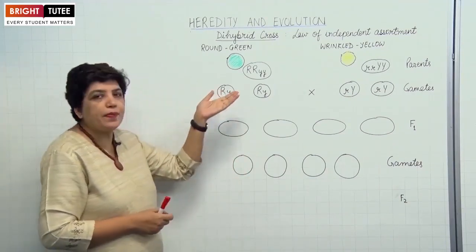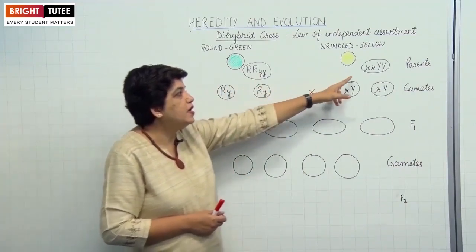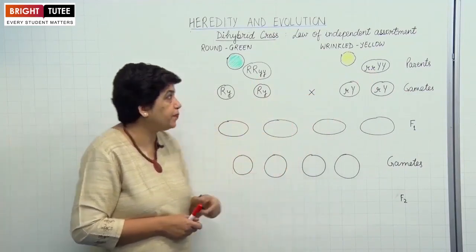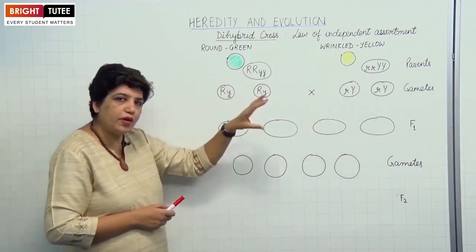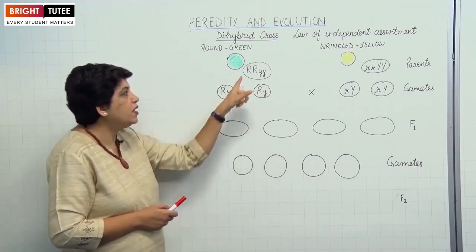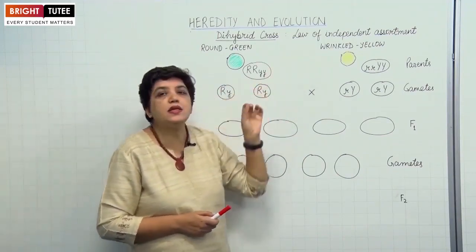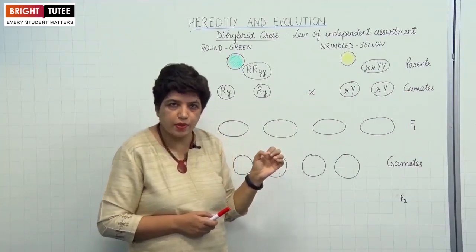For example, I have considered an example of round green seeds and another parent having wrinkled yellow seeds. Now, the seeds are either round or wrinkled. This is one character. Since round is a dominant gene, I will take capital R as a symbol, while wrinkled is a recessive gene, so we'll take small r as a symbol.